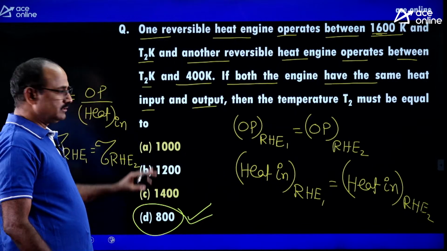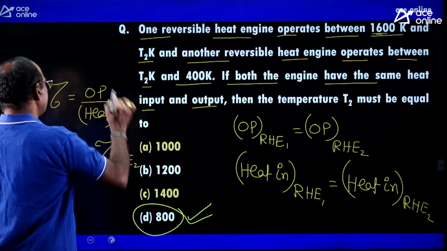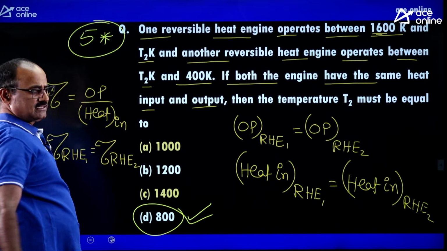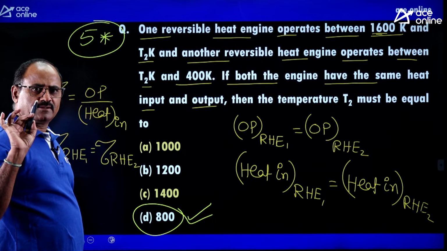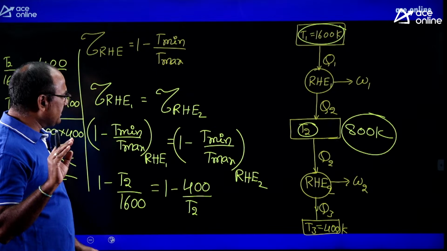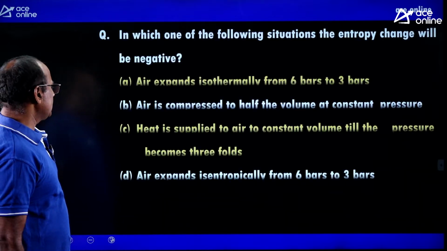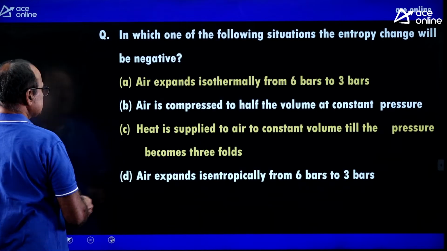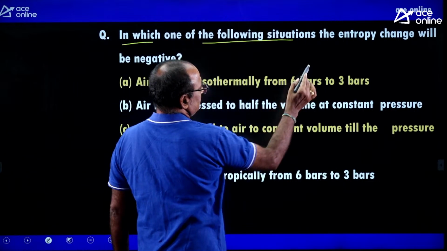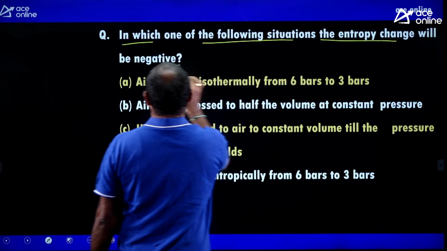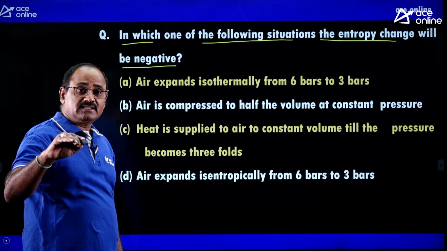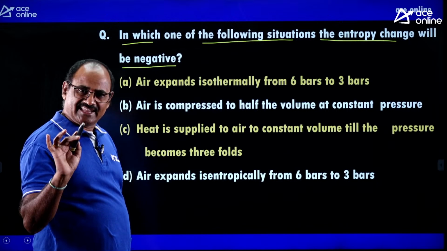It is also a very important question. I can say it is a 5-star question. A 5-star question means the most expected question for competitive exams like SSC, JE. Similarly, look at another important question. It is asked like this: in which one of the following situations will the entropy change be negative? You are asked to decide the situation where the entropy change is negative.